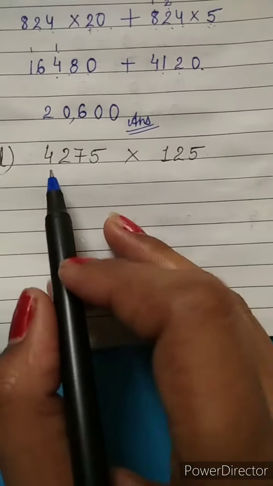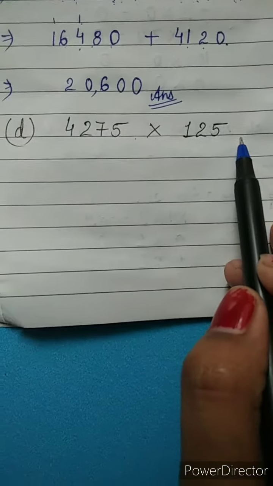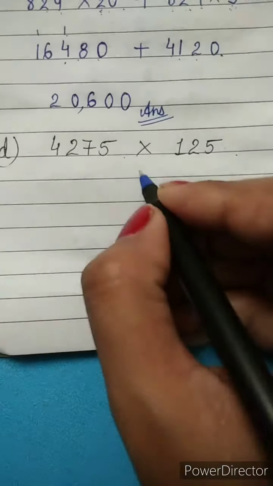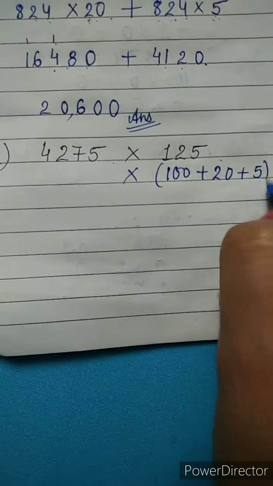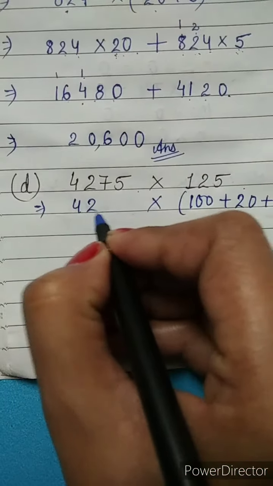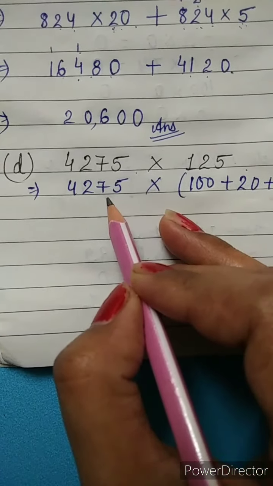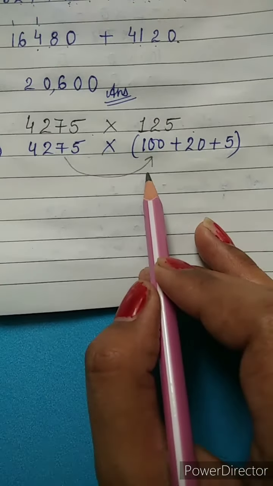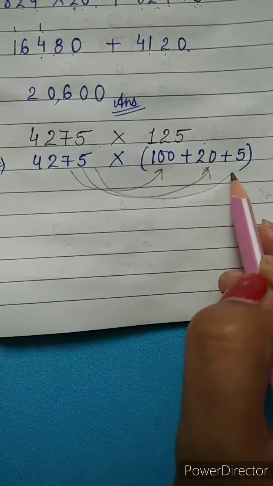Now we have to multiply D number question 4275 with 125. In this case we will distribute 125 in this way, 100 plus 20 plus 5. Distribute means only we have to expand it. Okay, then the previous term as it is. Now you already know here सबसे पहले 4275 की लाइन में सबसे पहले कौन मिल रहा है 100, तो सबसे पहले किसके पास जाएगा 100 के पास. After that it will go to 20 and in the last it will go to 5.